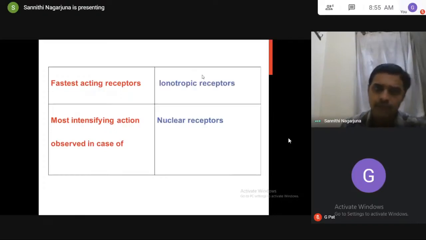The fastest acting receptors are your ionotropic receptors. In these, we can observe action in milliseconds, a very fast rate. The most intensifying action is observed for nuclear receptors, because the nuclear receptors' action is directly because of change in the gene expression, not by second messengers, not by ion channels, not by enzymes, not by some other secondary mechanisms. Here, action is directly because of change in the gene expression. That's why we say that generally steroids, steroidal drugs are more potent, more efficacious, and more toxic also.